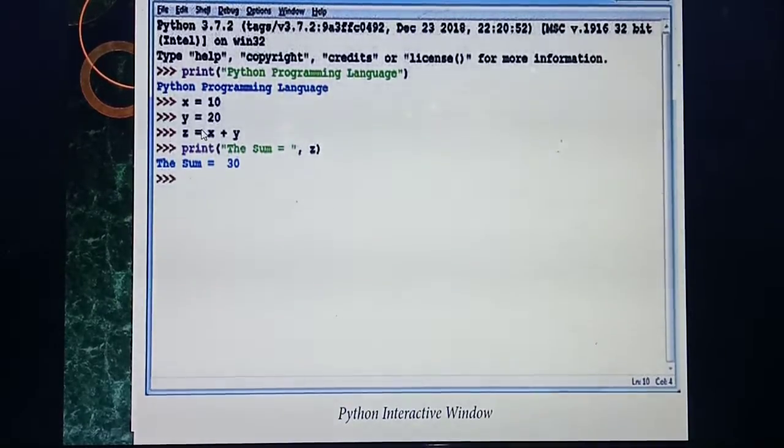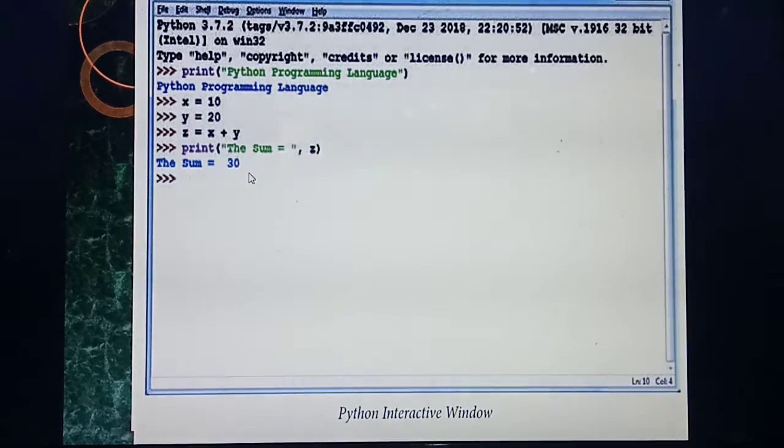See, x equal to 10, y equal to 20, z equal to x plus y. Then inside the print I am giving the sum equal to z. After pressing enter, what output are you getting? The sum. What's the value of z? 30. But is the prompt symbol there? No, because it's an output line. After the output line is over, next the prompt symbol will be there. Again you can type the program here. Understood about the interactive mode?